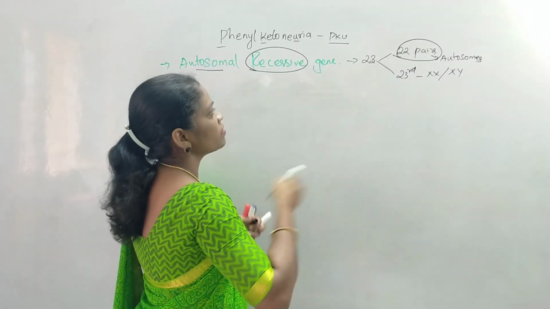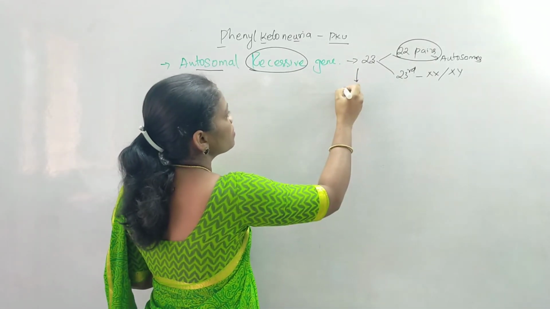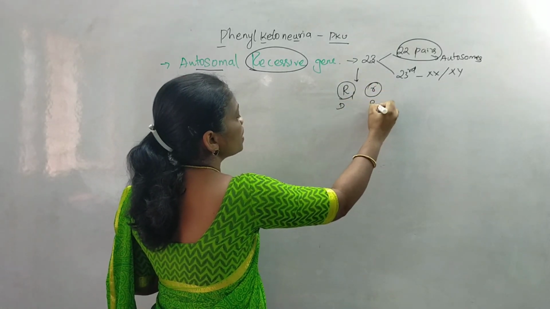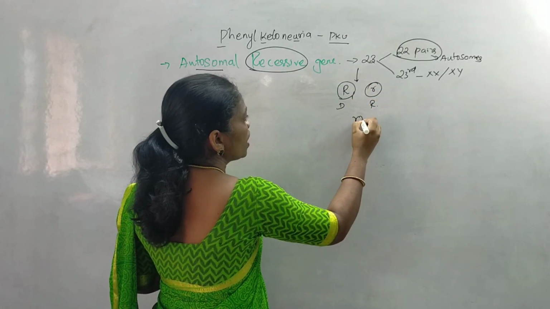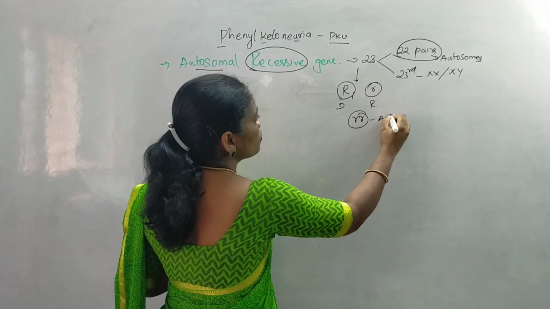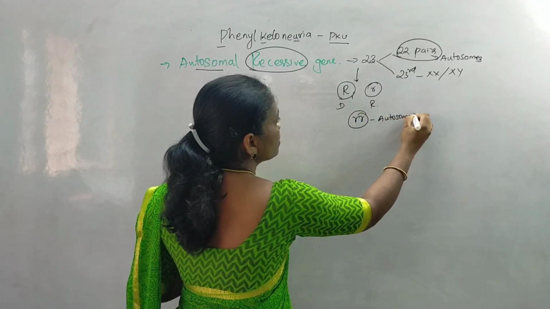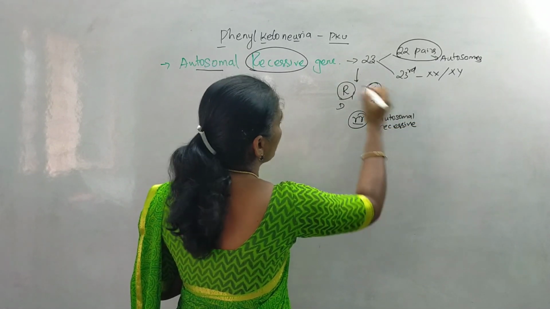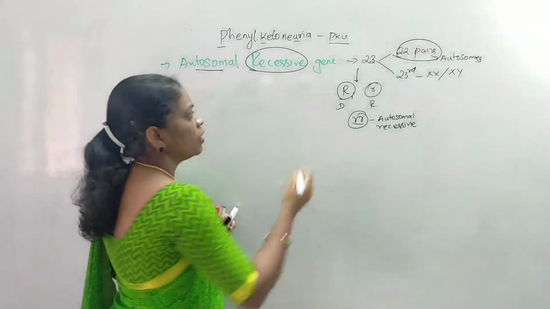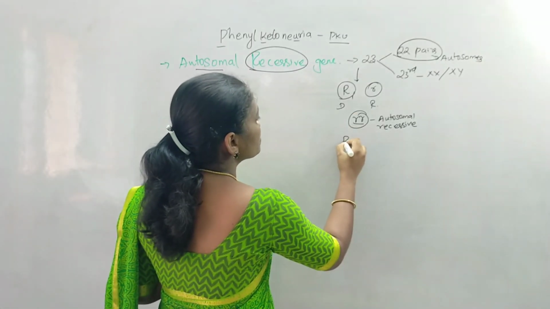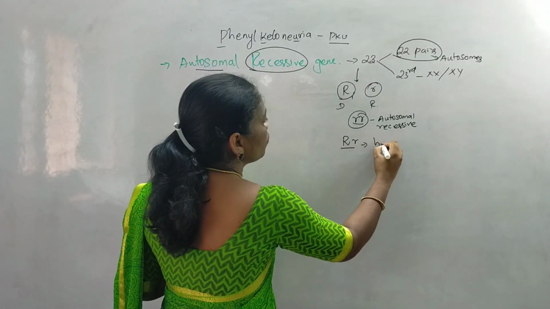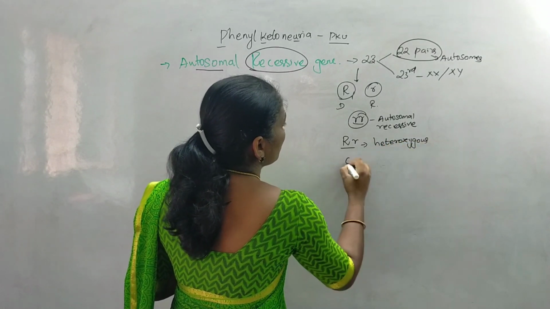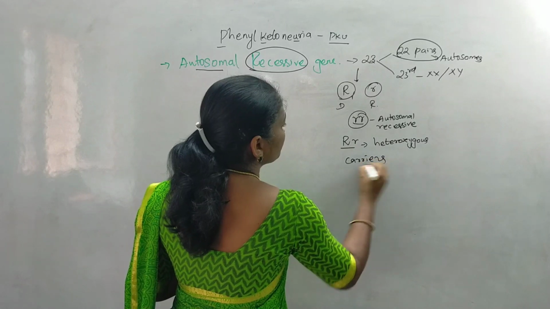It represents the gene that is responsible for this disease. If it is capital R, it shows its dominant form. If it is small r, it shows its recessive form, known as autosomal recessive form. So when these recessive genes are combined together, they express the disease and the individual will be affected by phenylketonuria. And one more important thing, when the individual has capital R and small r, they are heterozygous to the disease, and are known as carriers also.